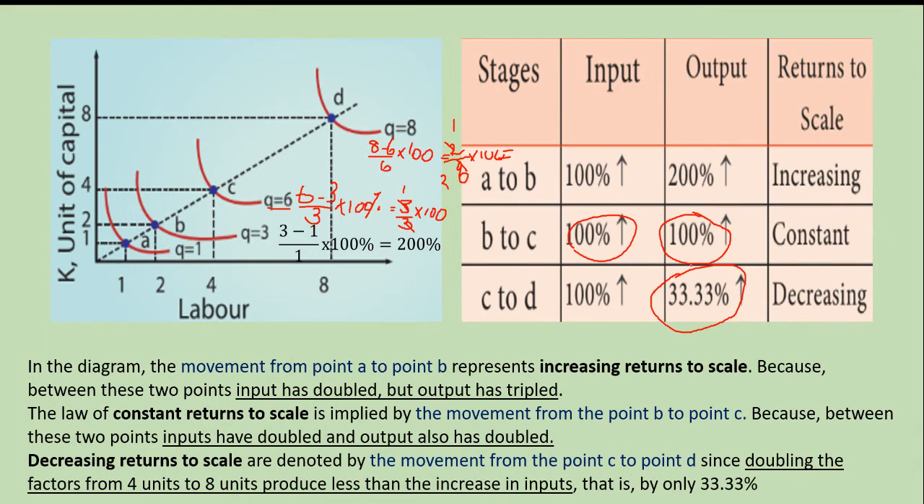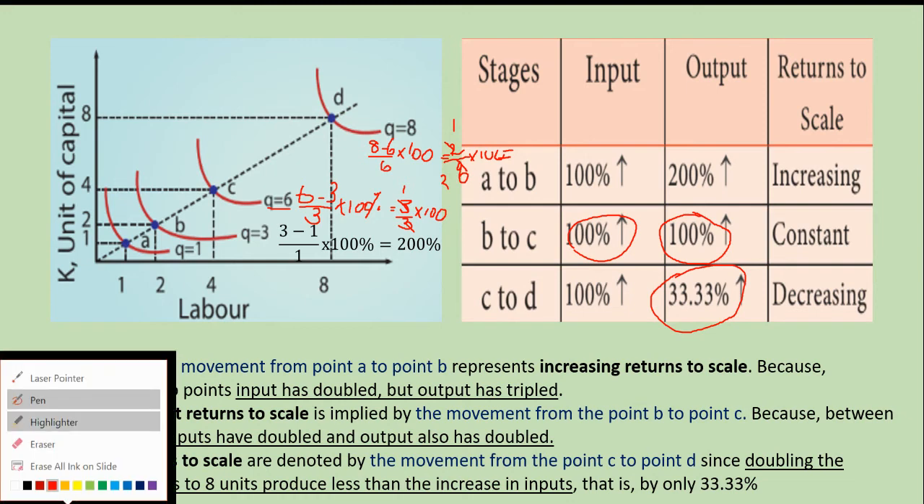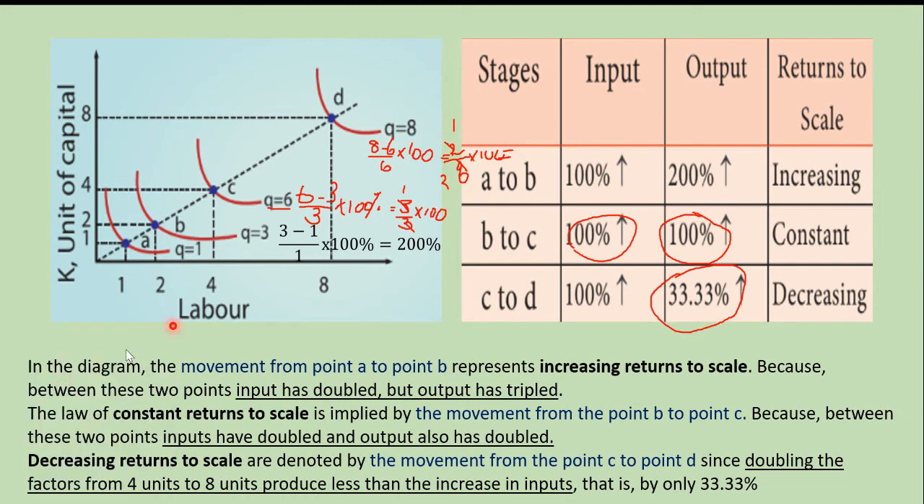Hope you understood this, girls. From A to B, it is increasing returns. Then from B to C, it is constant returns. From C to D, it is decreasing returns. So in this law of returns to scale, you have 3 phases: the increasing returns, the constant returns and decreasing returns. If this question is asked, it will be asked only as a 5 marks question.